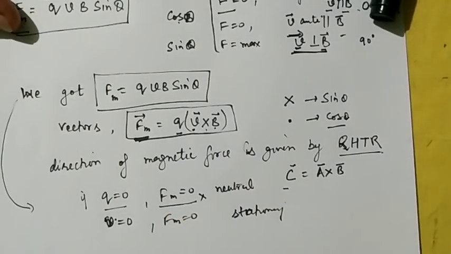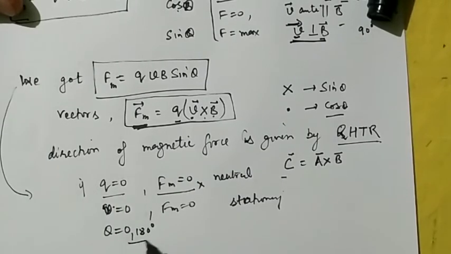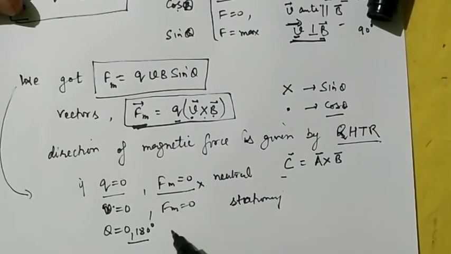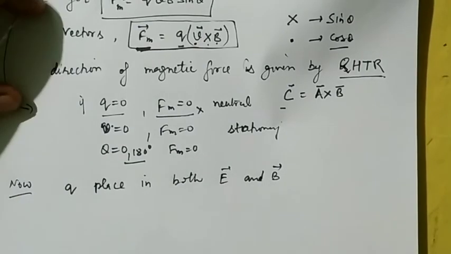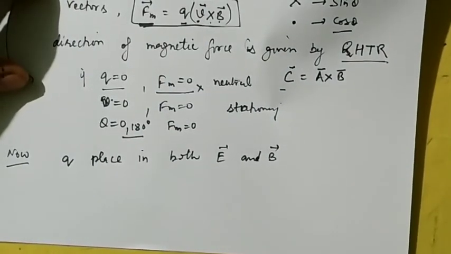And if the magnetic field is 0, that is also there. And furthermore, if the angle theta is equal to 0 degree or 180 degree, अगर charge particle पैरेलल में मूव कर रहा है, along the direction of magnetic field मूव कर रहा है, या उसके opposite direction में मूव कर रहा है, इन दोनों केस में magnetic force भी क्या होगी? वो 0 हो जाएगी.